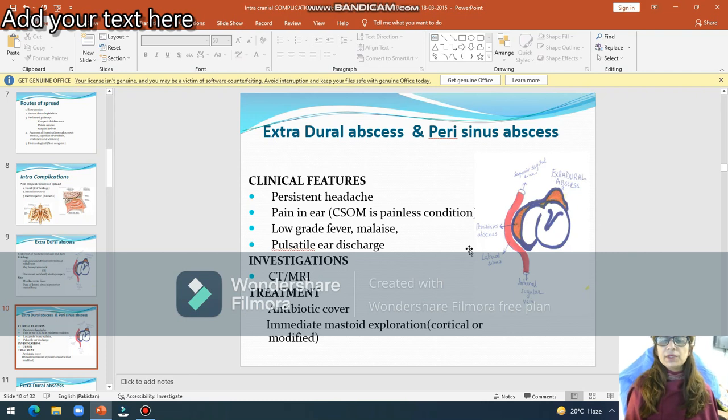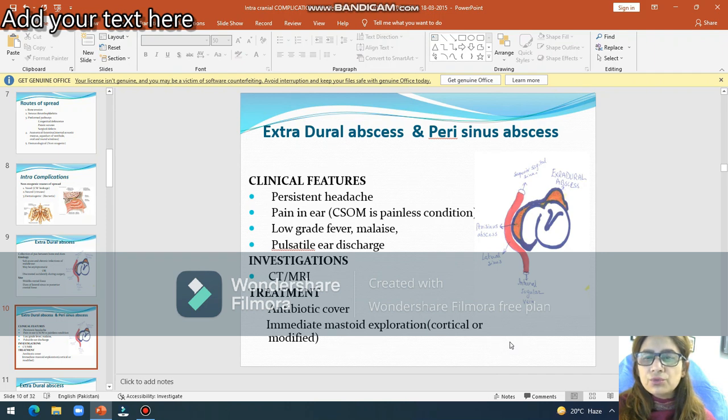Then investigation: you will examine the ear under microscope, you will send pus for culture sensitivity, and you will advise CT and MRI to see involvement of the bone, and extradural abscess will be clearly visible on the CT scan. So antibiotic is given, but immediate mastoid exploration is required in these cases.